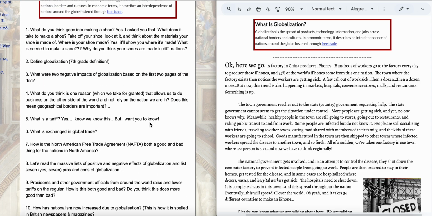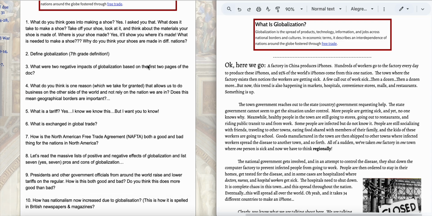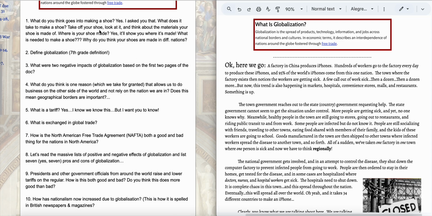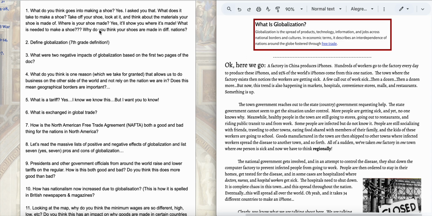So we asked you to think about what goes into making a shoe. Well, it's a lot of things. It's a lot of products, and none of those products are made in the same country or the same place. So that's why globalization exists, because goods can be made in one area where the other goods that make up that product come from all over the world.